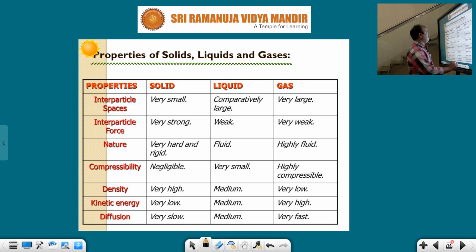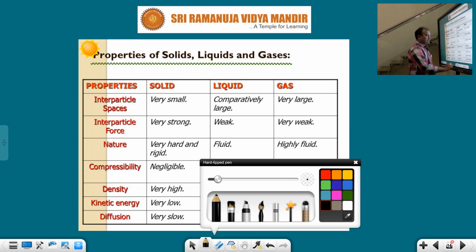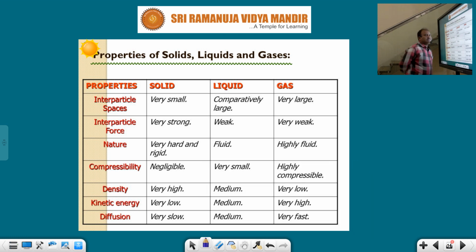Here, what are the particles? Particles means matter. What are the matters? Solids, liquids and gases. Generally, particles have interparticle spaces, which are also called intermolecular spaces. What is the meaning of intermolecular spaces? Particle here means molecule. Between molecules some gap or space is there. The gap or space between the molecules is nothing but